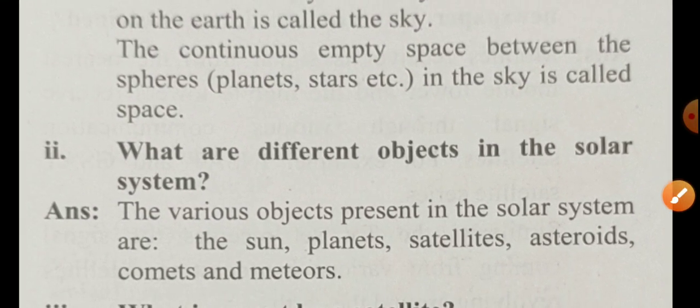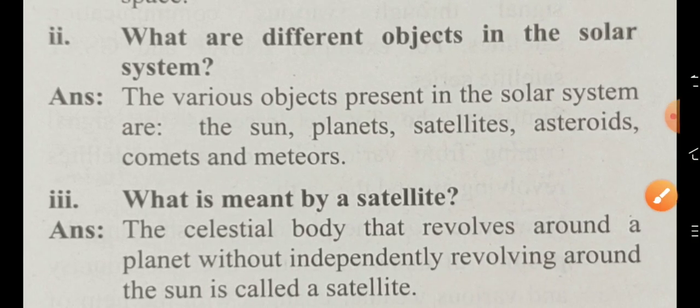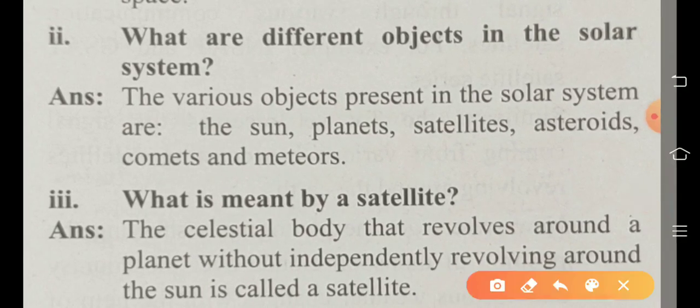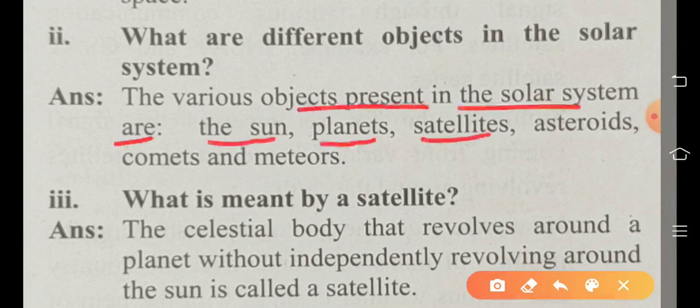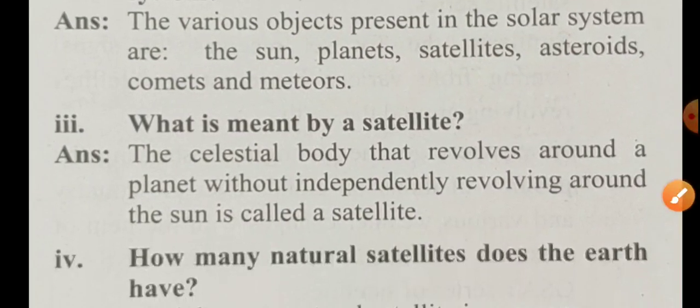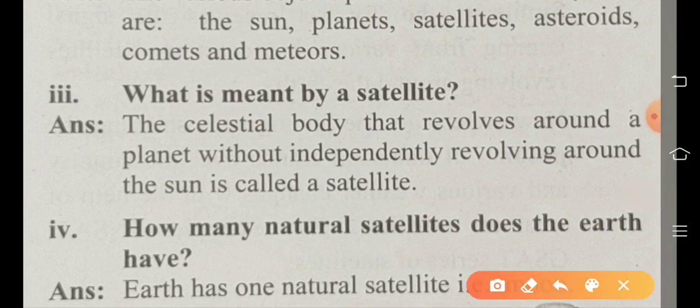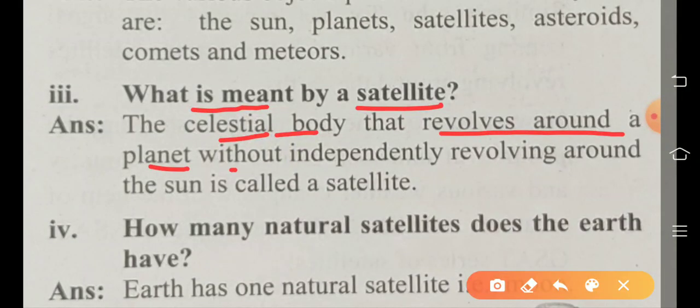Second one, what are different objects in the solar system? The various objects present in the solar system are the sun, planets, satellites, asteroids, comets and meteors. Third question, what is meant by a satellite? Answer is given: the celestial body that revolves around the planet without independently revolving around the sun is called as satellite.